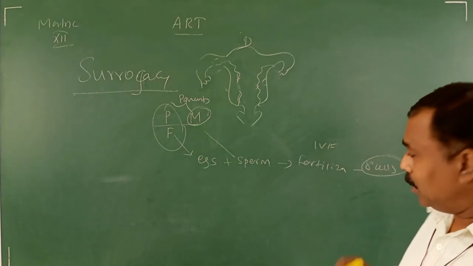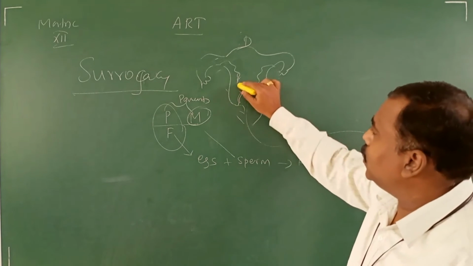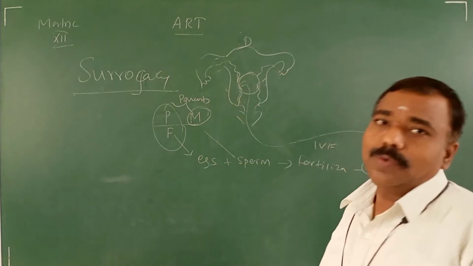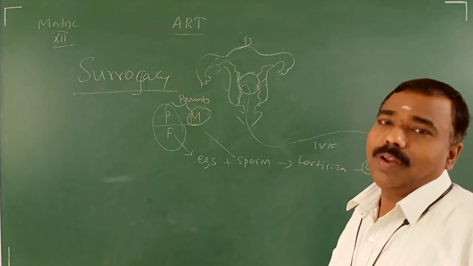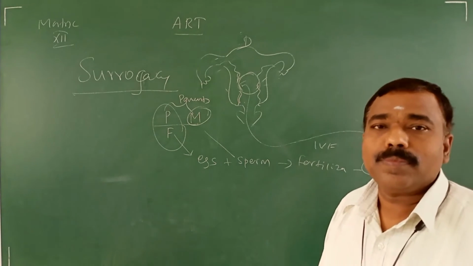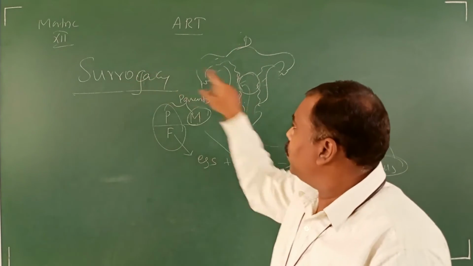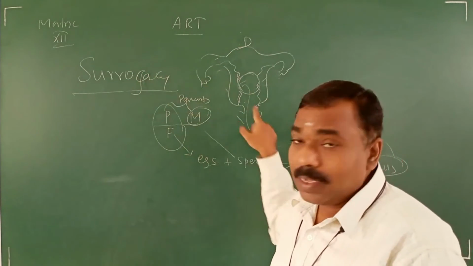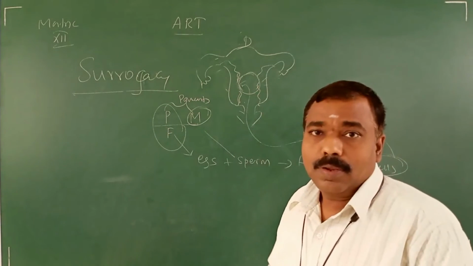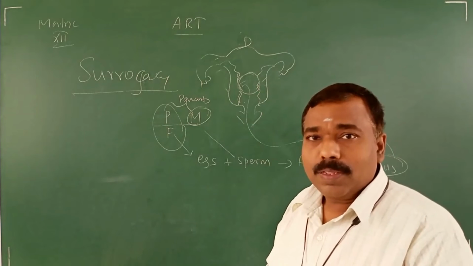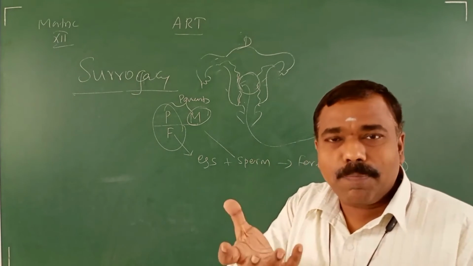So now what will they do? This 8-cell stage embryo is kept inside the donor uterus. So here 3 persons are involved. How to define that person? She is called the surrogacy mother. This is the real mother. This is the surrogacy mother. What is the duty of the surrogacy mother? The surrogate mother's duty is only for pregnancy, to carry the pregnancy.